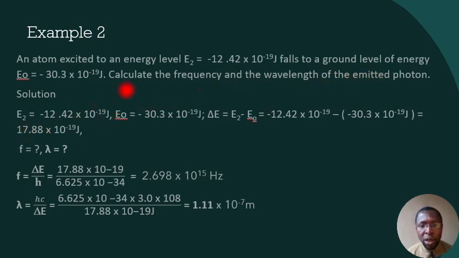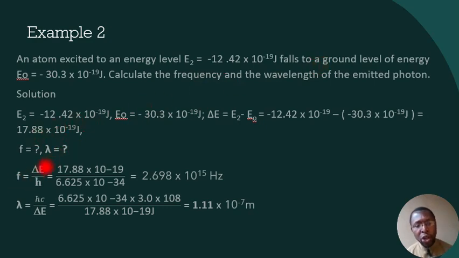Writing the parameters out, E2 and E0 are given. The change in energy level will be E2 minus E0, which gives us 17.88 times 10 to the power minus 19 joules. Remember we have to find the frequency and the wavelength, that is f and lambda.